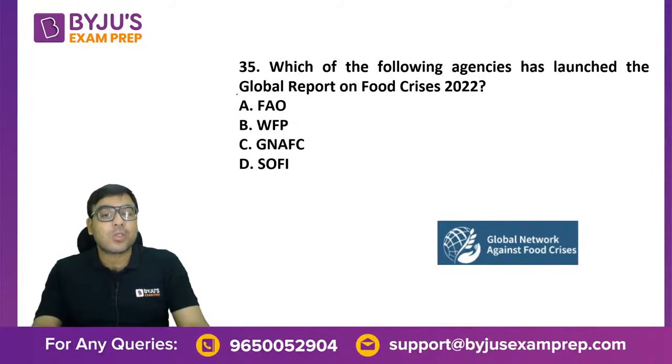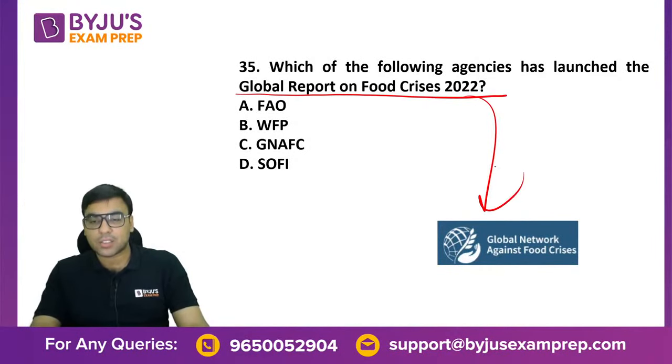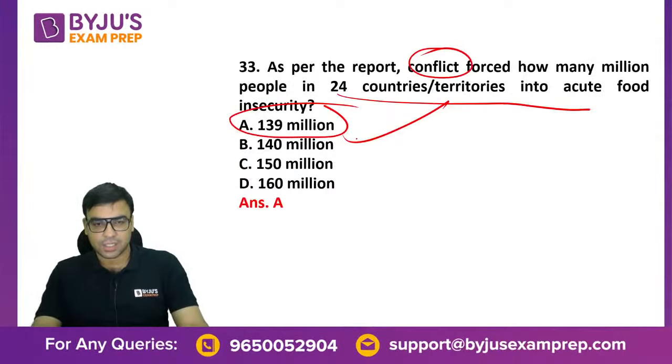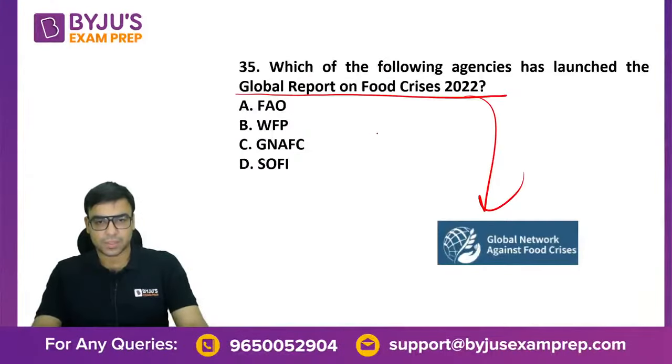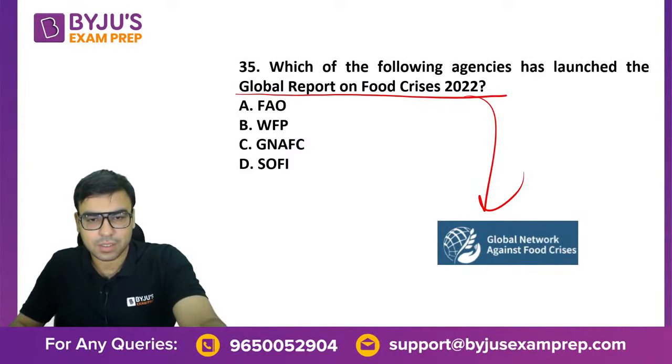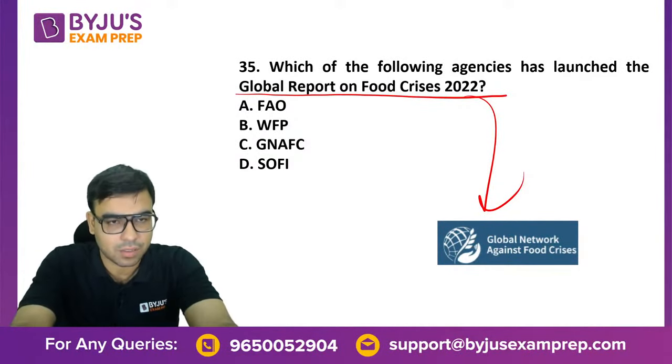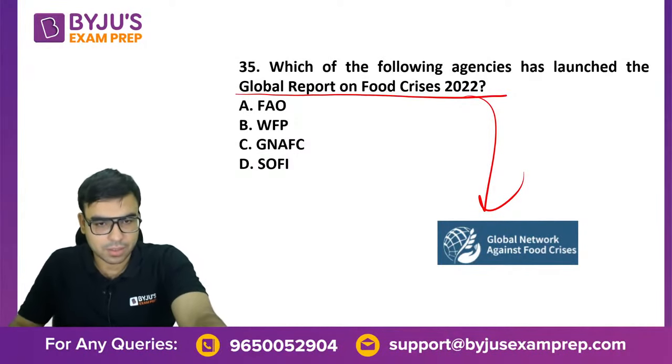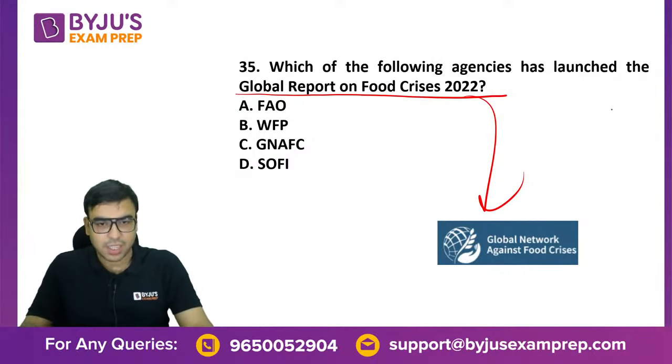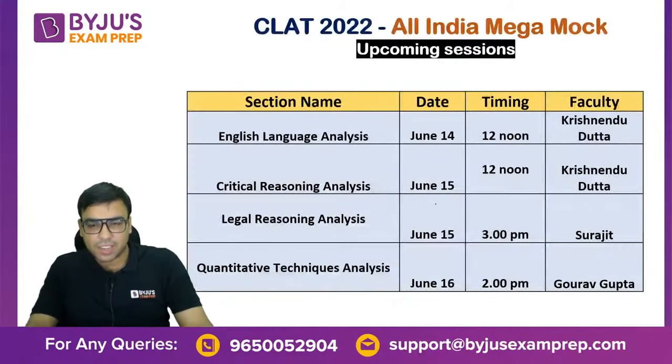The next one is who released this report, the Global Report on Food Crisis. So it's the Global Network Against Food Crisis. Yes, so Global Network Against Food Crisis. The short form is GNFC.